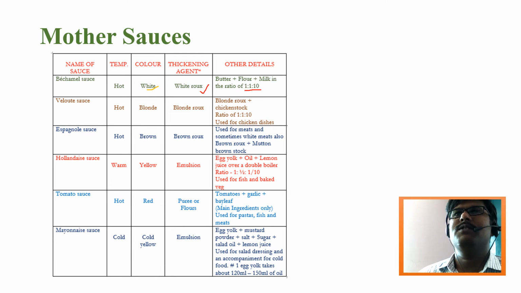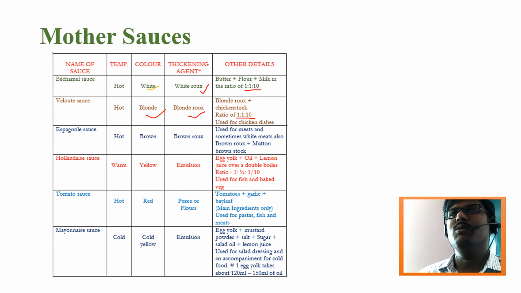After that, the velouté sauce is served hot. We have to serve it hot, and the actual color of velouté sauce should be blonde, not brown. It is also known as blonde roux; it gets this blonde color from the blonde roux. The preparation method is to add the blonde roux to the chicken stock. The ratio is 1:1:10, and it is mainly used to serve along with chicken dishes.